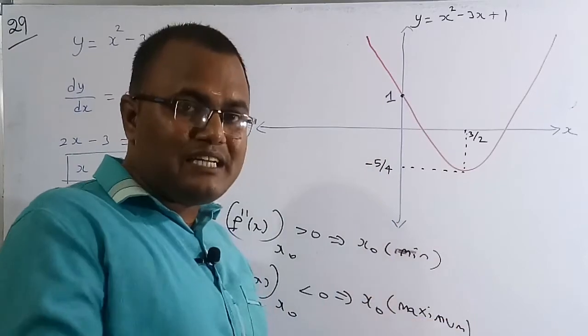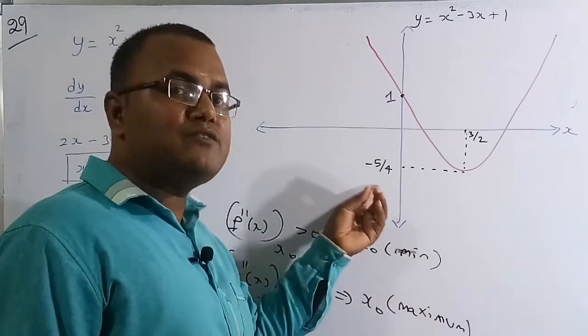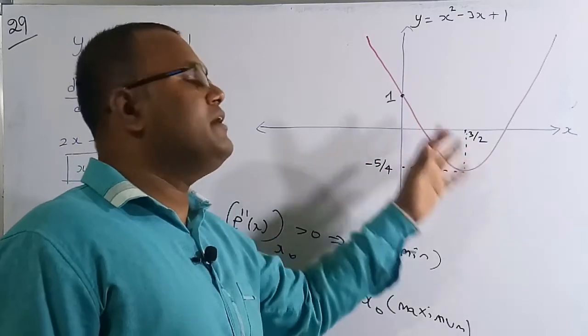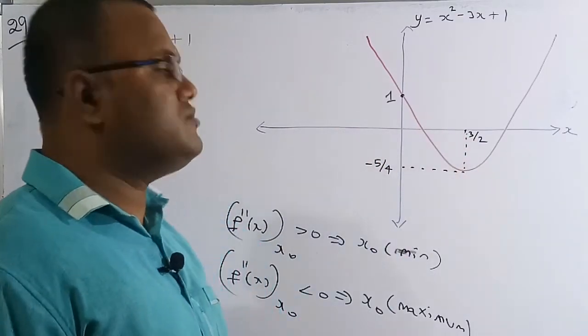And if you want to know what that minimum value of the function is, it is minus 5 by 4. But at what point of x the minimum occurs, it is 3 by 2. So 3 by 2 is the correct solution of this question.